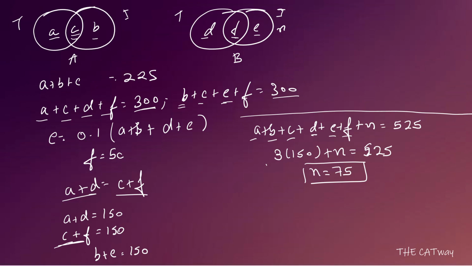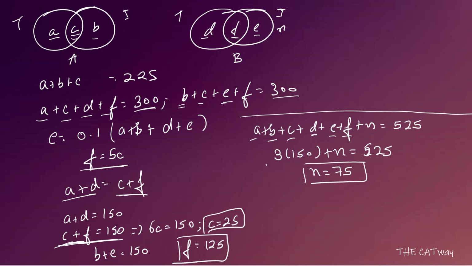We have been given that C plus F is equal to 150. We were given that F is equal to 5C. So what we can say is 6C is equal to 150. So we can say that C is equal to 25. If C is equal to 25, then F is equal to 125. Okay, so these three figures are what we have as of now.